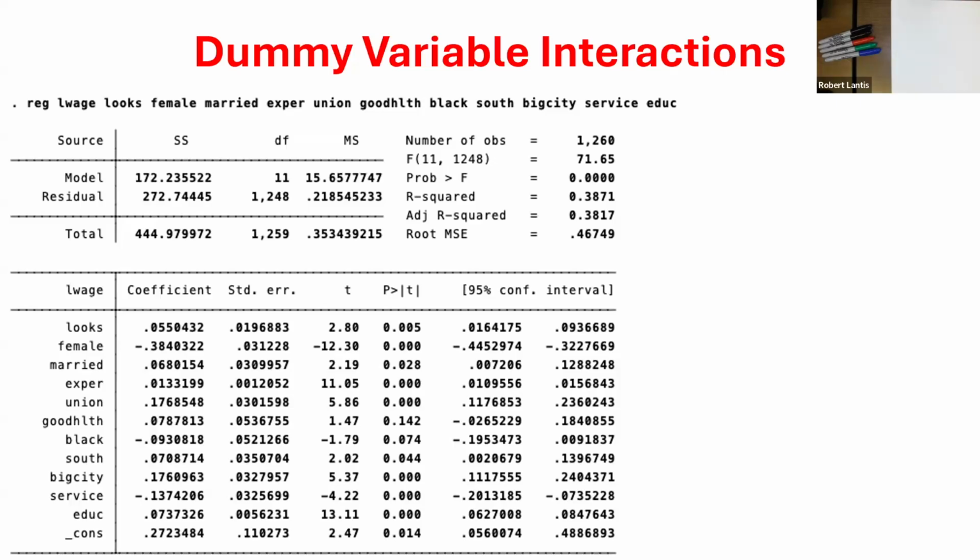So now it would be like the effect of being female, relative to not female, predicts that the natural log of wage goes down by 0.38, or that it goes down by, well, I would take that, multiply by 100, so it would go down by 38% here. Pretty large change, right? Holding all else constant. Okay. So what's that really telling me?